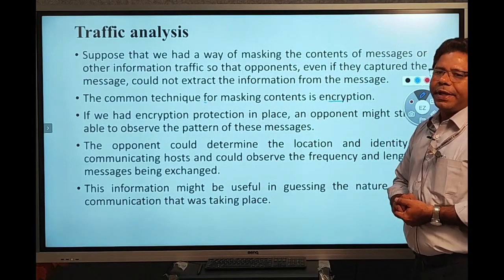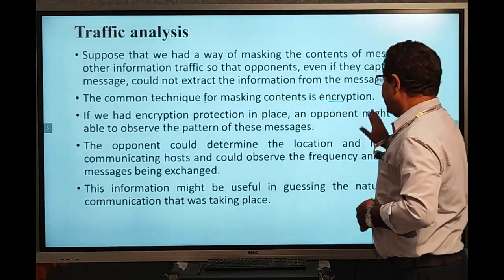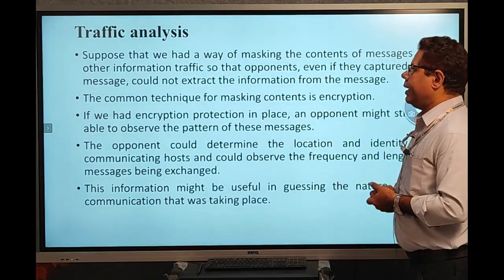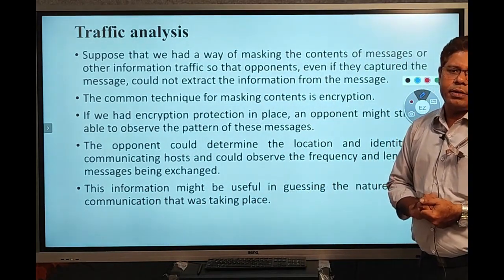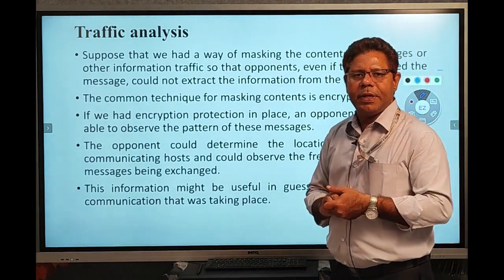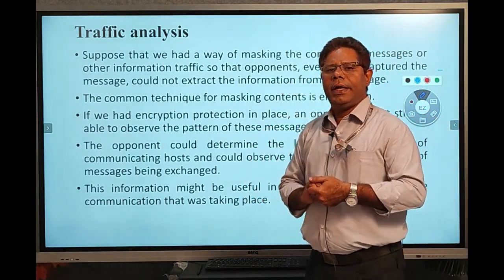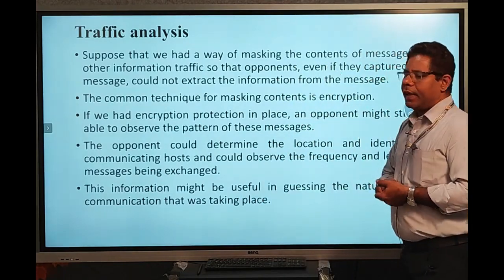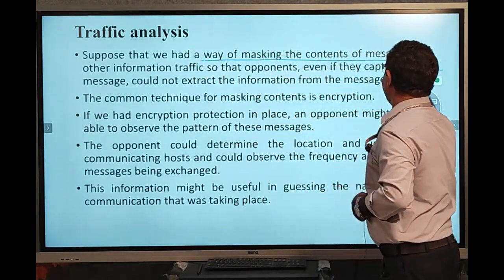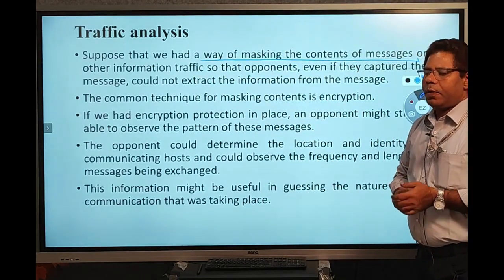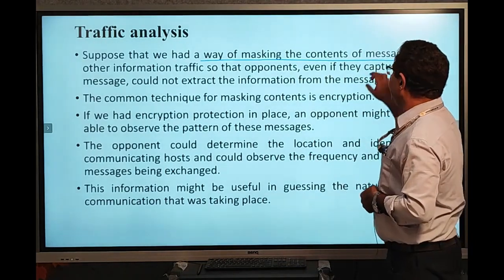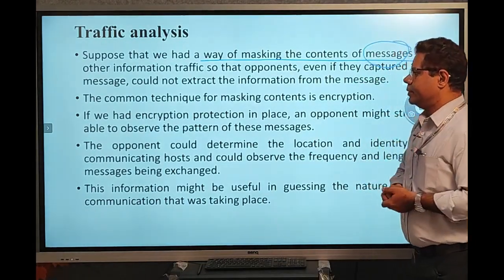Now we can see traffic analysis. In the release of message contents, we are not providing any protection to our data, so we cannot encrypt our data, and the attacker simply gathers it. In traffic analysis, we have a way of masking the contents of the message. Here we can provide encryption to our message.